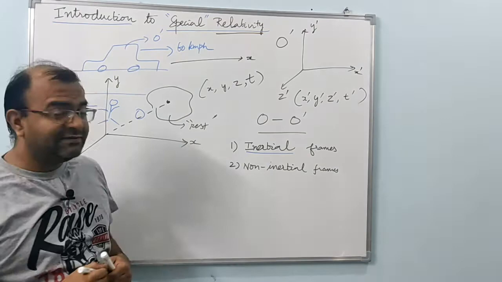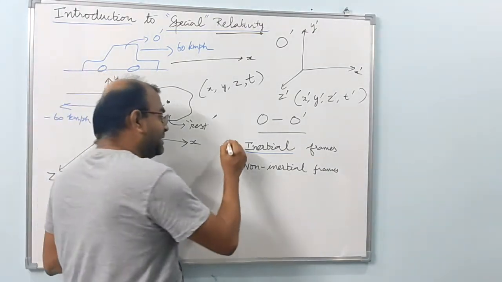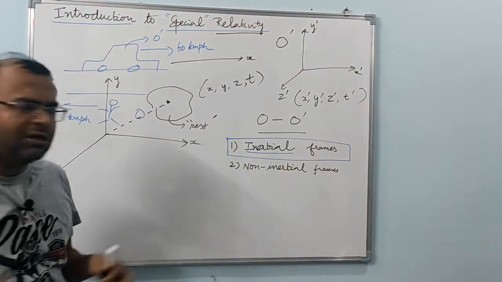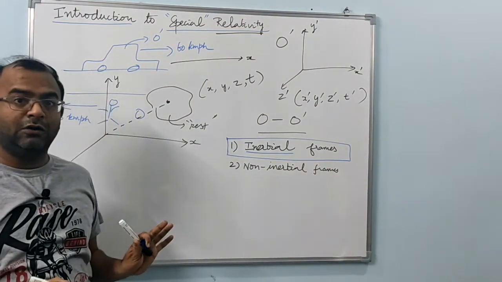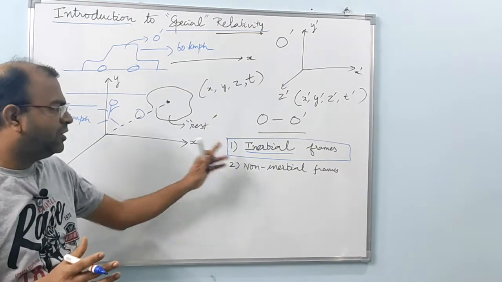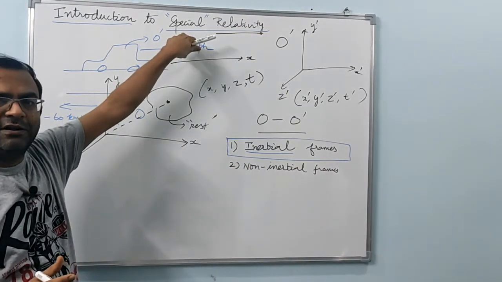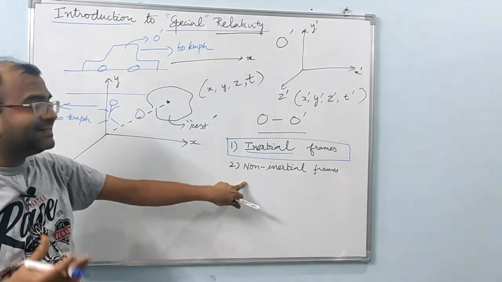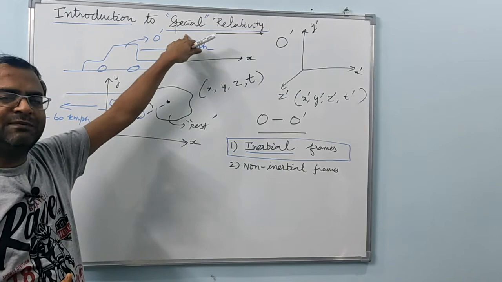But special relativity deals only with inertial frames. Special relativity does not talk about non-inertial frames at all. So it talks about a special case of frames of reference. That is a special qualifier there. Now, general relativity was proposed by Einstein 10 years after he proposed special relativity.